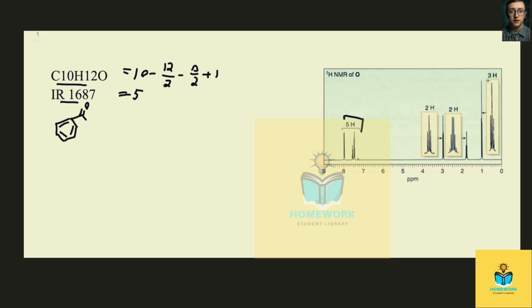Well, we have 3 protons that are represented by what looks like a triplet. 2 protons that are 1, 2, 3, 4, 5, 6, a septet, and then we have another 2 that is a triplet. And obviously, these 5 were a multiplet, so we already accounted for those 5. So now let's see what we have in our chemical formula. Well, we used the oxygen. We used 6, 7, 7 carbons. So we have 3 more carbons. And those 3 carbons have 2 hydrogens, 2 hydrogens, and 3 hydrogens attached to them.